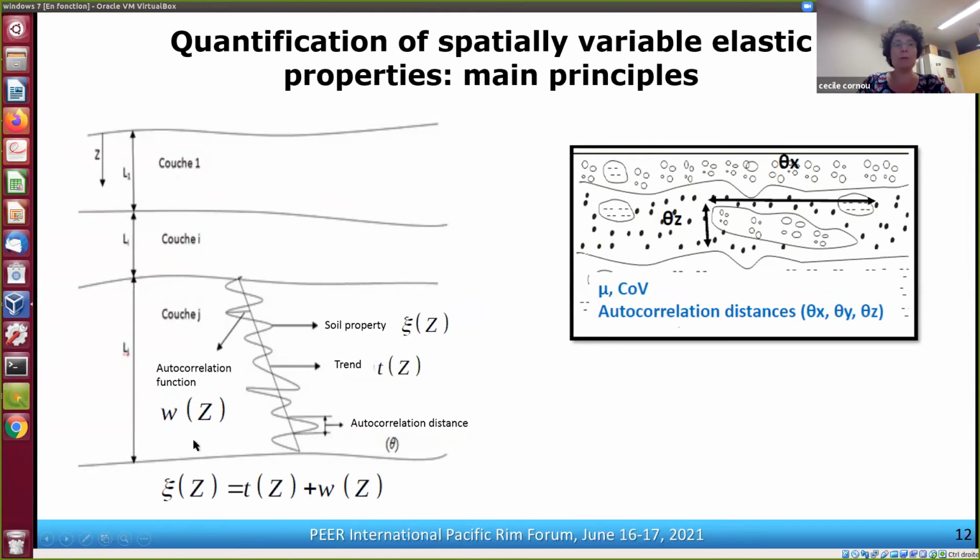And when we measure the autocorrelation function, we can then have an estimate of the fluctuation scale of the soil property and the autocorrelation distance. So this is what we are trying to do in Grenoble: to measure the mean VS, the coefficient of variation, and the autocorrelation distances in the horizontal and vertical directions.